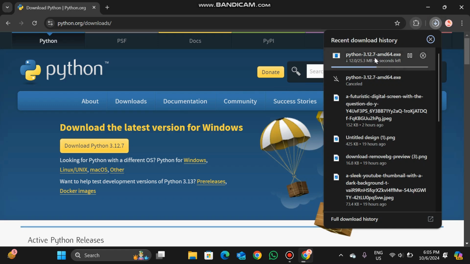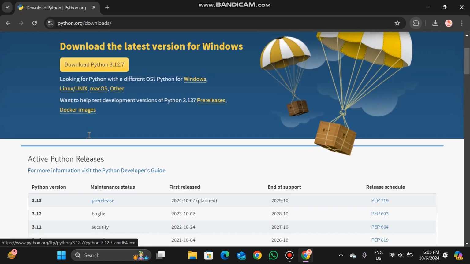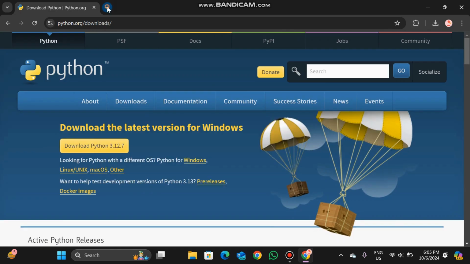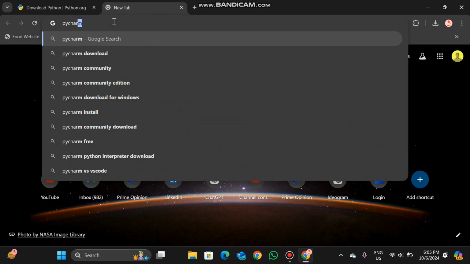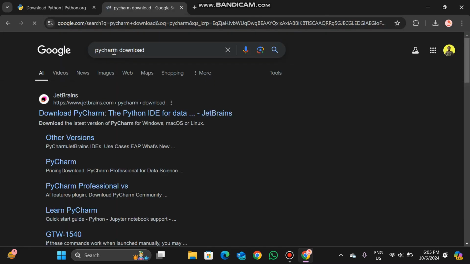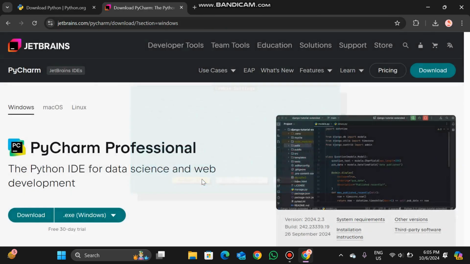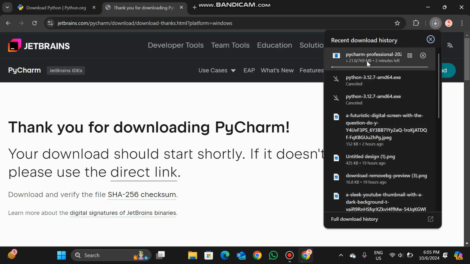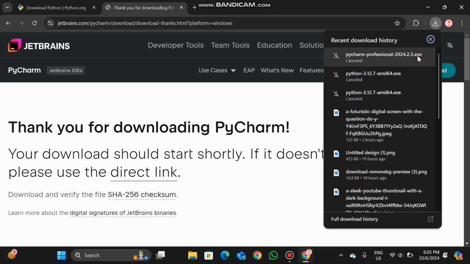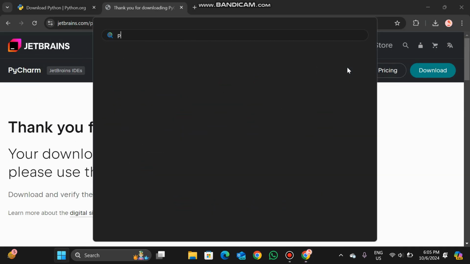Python is already installed on my computer, so I am cancelling. After installing Python, please move on to the next steps. Afterwards, we will download an IDE. So I am downloading PyCharm. Type PyCharm download and go to the first link, accept and download this. Okay, it starts downloading. PyCharm is also already installed on my system, so I'm cancelling it. You follow the instructions it will give.